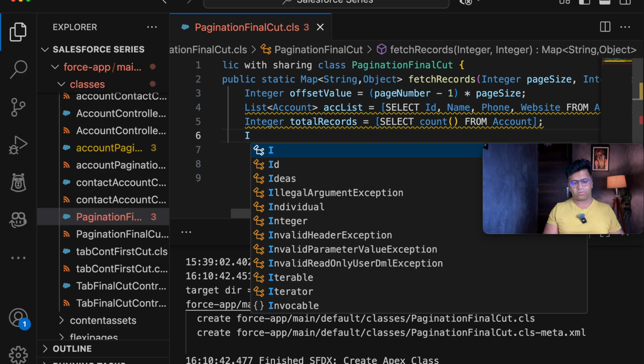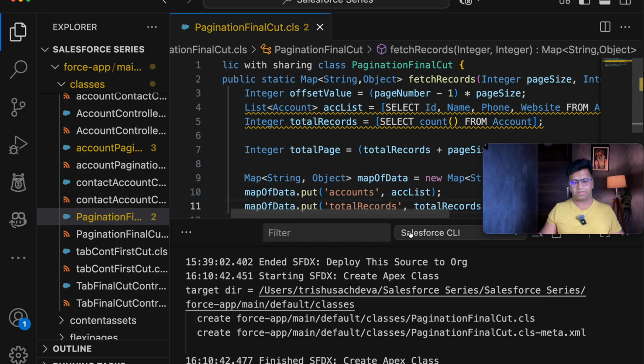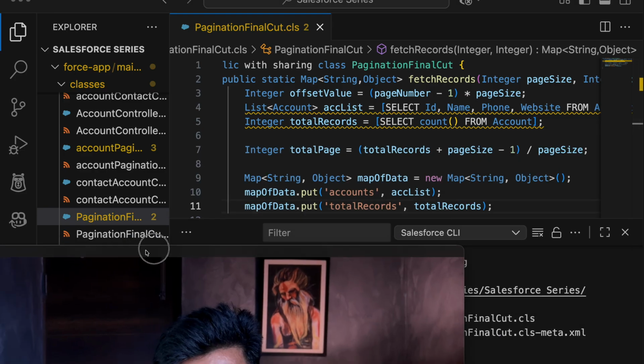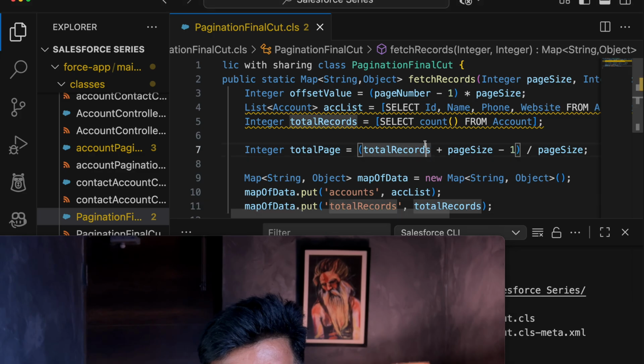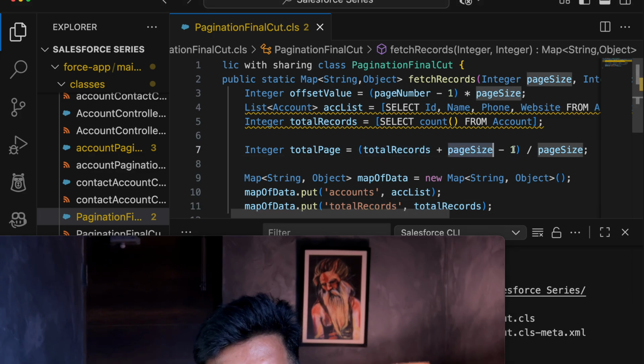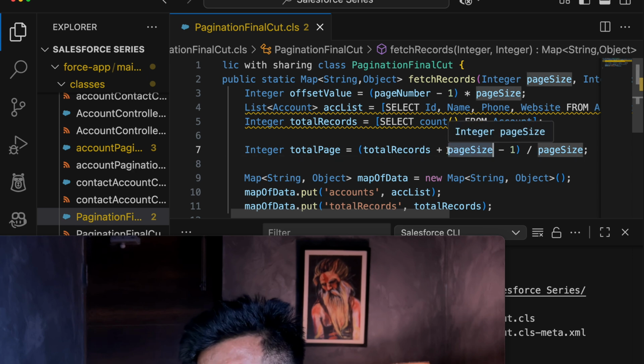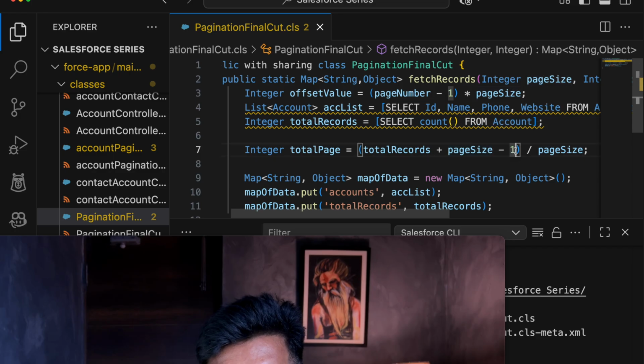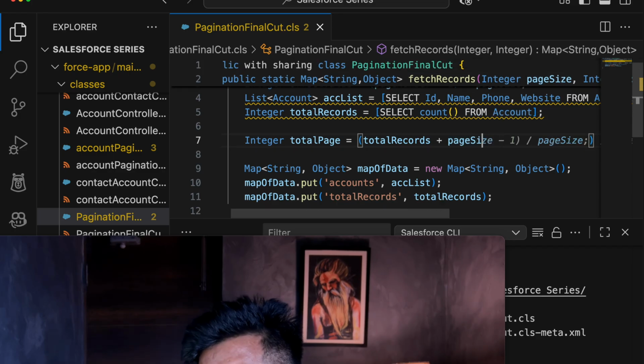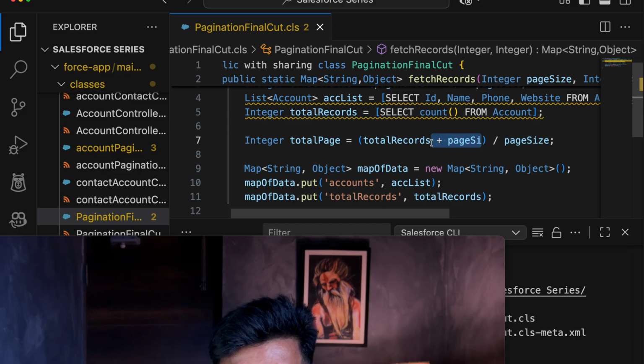So what I will be doing, I will be just taking total pages is equal to, so let's move it here, total records plus page size minus 1, divided by page size. So this is also good. Or we can do one thing, we will just be adding page size. So we will not go in this format, we will be checking it further.